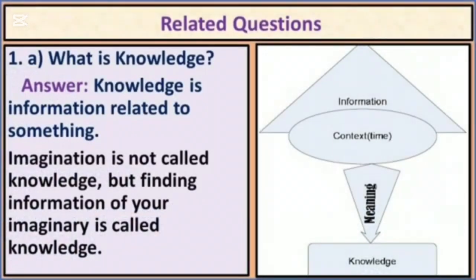Our first question was, what is knowledge? You can write definition like this. Knowledge is information related to something. That means imagination is not called knowledge, but findings, information of your imaginary is called knowledge. So you can write only definition.